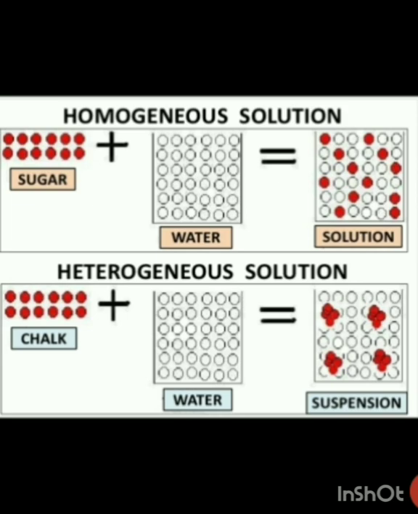So today we have learned some new terms, called solvent and solute, and when they both mix they form a solution.